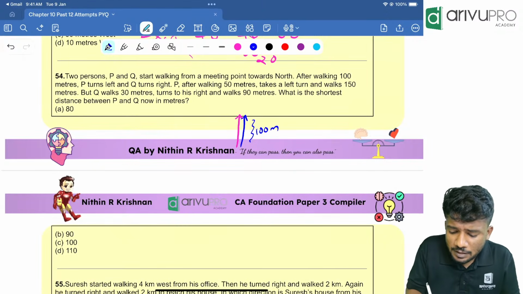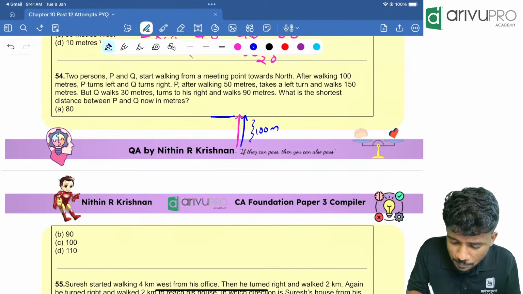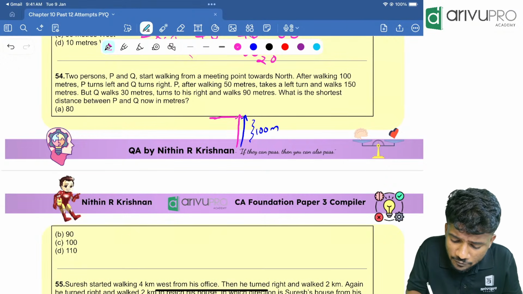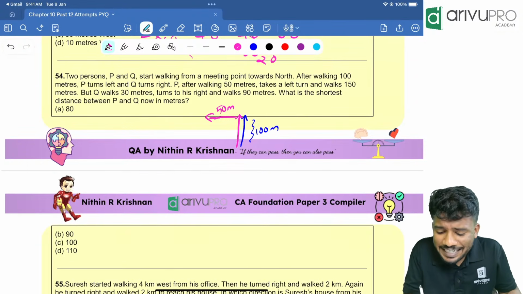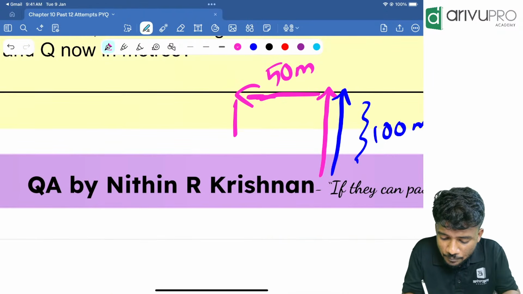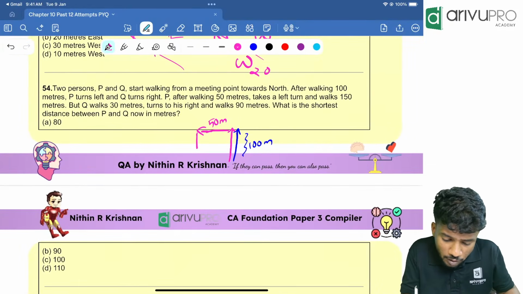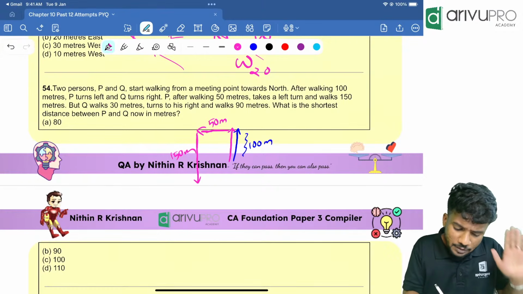Then what happened? P turns left, that means it is moving to the left side, and after walking 50 meter, P takes a left. Left of east will be south. So south, and then he walks 150 meter. Okay, 150 meter. That's all.